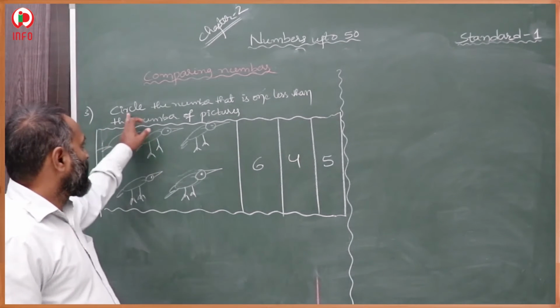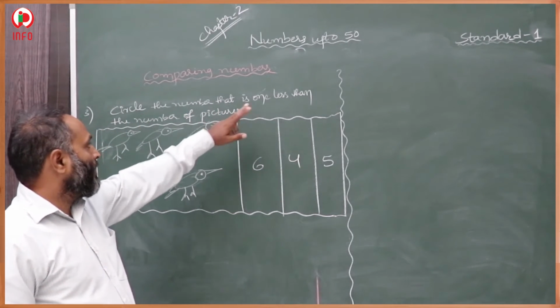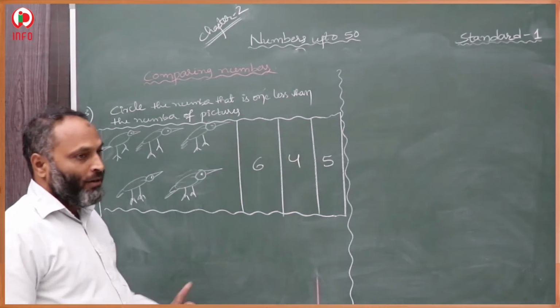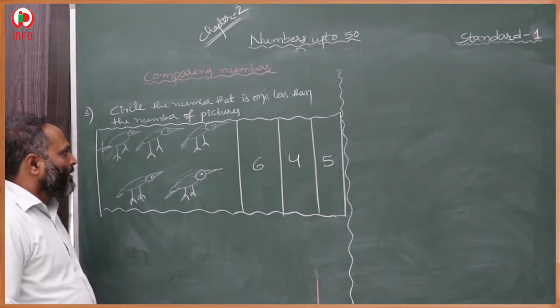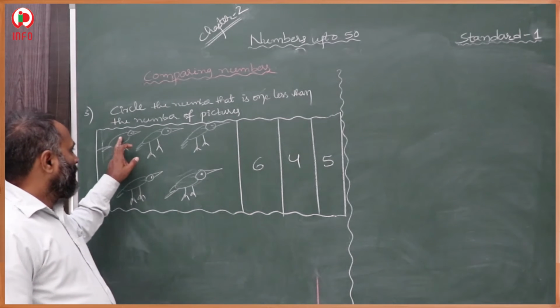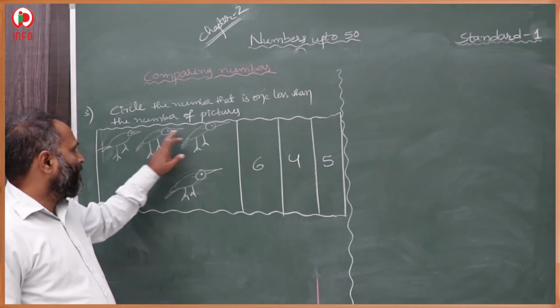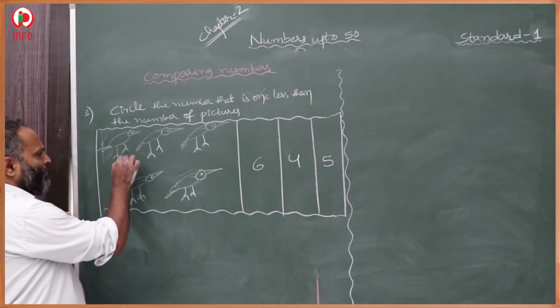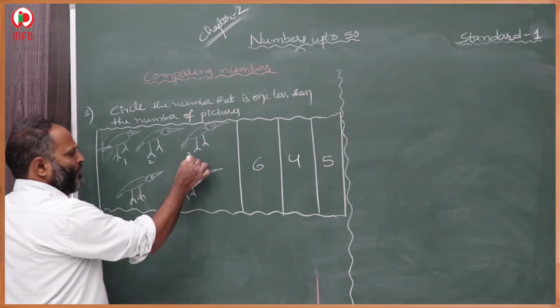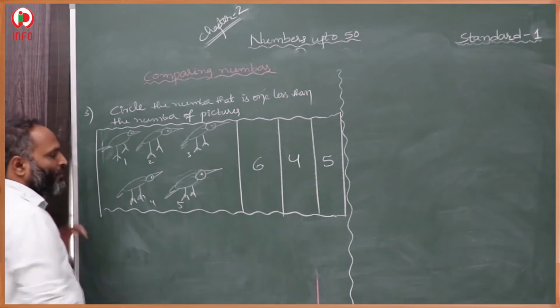Now students, here circle the number that is 1 less than the number of pictures. Here 5 birds were given. 1, 2, 3, 4, 5. Total number of birds is 5.